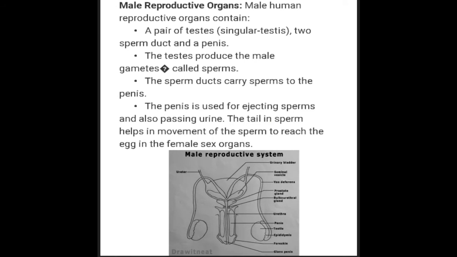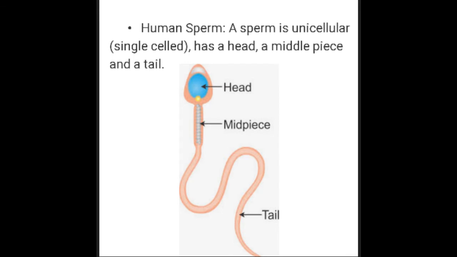Male reproductive organ. The male human reproductive organ contains a pair of testes, two sperm ducts, and a penis. The testes produce the male gametes called sperm. The sperm ducts carry sperm to the penis. The penis is used for ejecting sperm. Human sperm. A human sperm is unicellular. It has a head, a middle piece, and a tail.